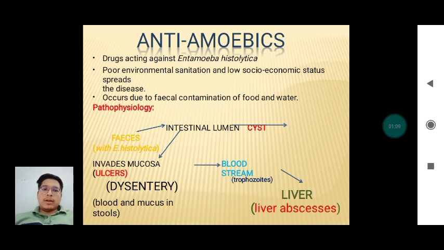In stools, blood and mucus are present. From invading the mucosa, that is by forming ulcers, it can move into nearby blood vessels and then go to the liver via portal circulation and form liver abscesses, that is hepatic abscesses.